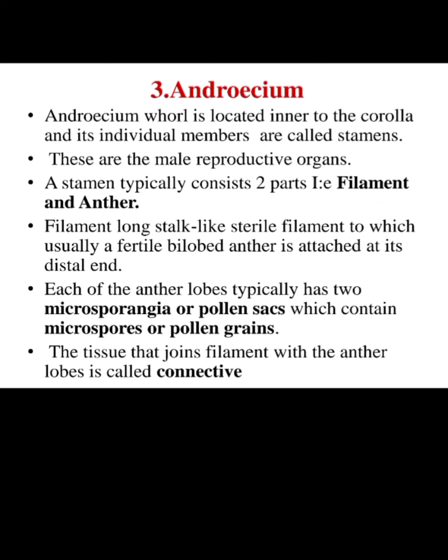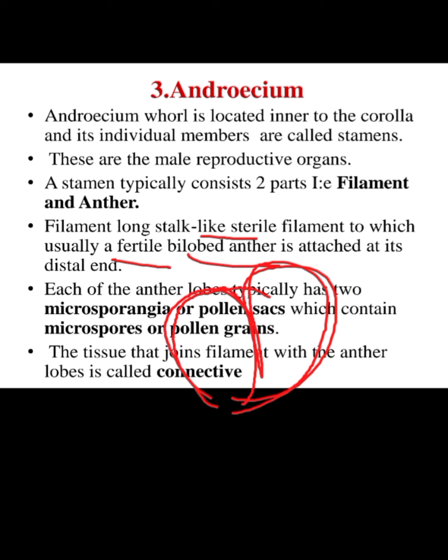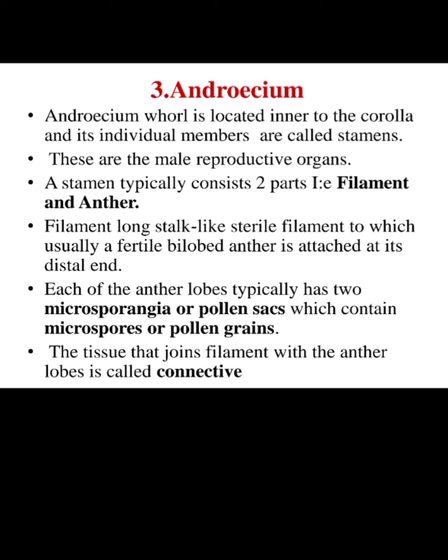Filaments are long, stalk-like, sterile structures to which a fertile bilobed anther is attached. Our anthers are bilobed, two lobe-like structures are present. The bilobed anther is attached at its distal end. This is the distal part or base part where the filament is present. Each anther lobe has two microsporangia. The lobe of the anther has two microsporangia or pollen sacs which contain microspores or pollen grains.